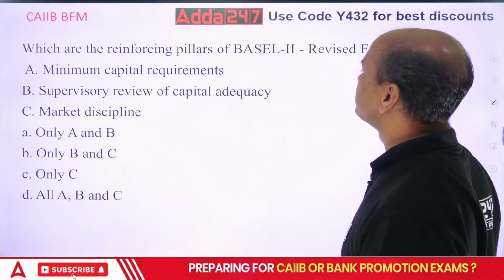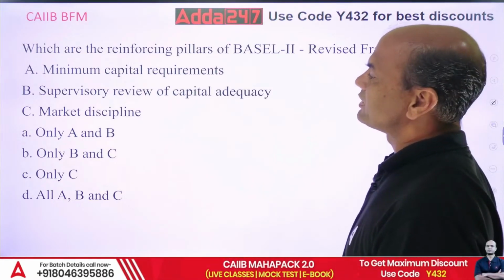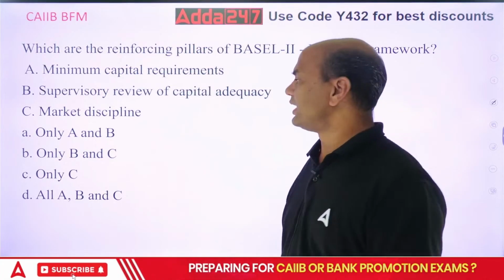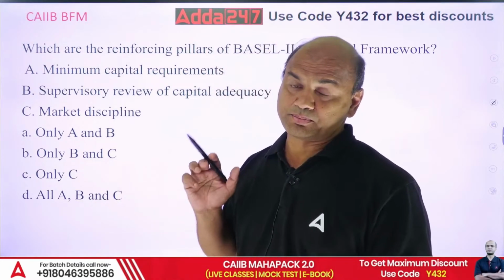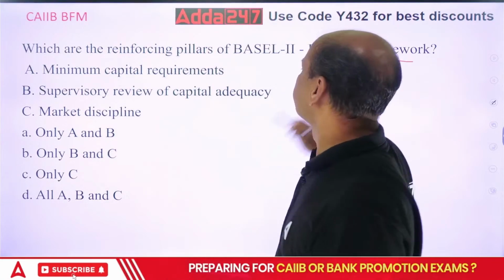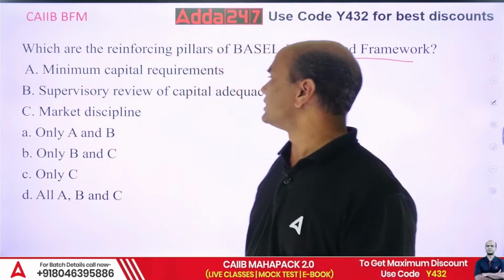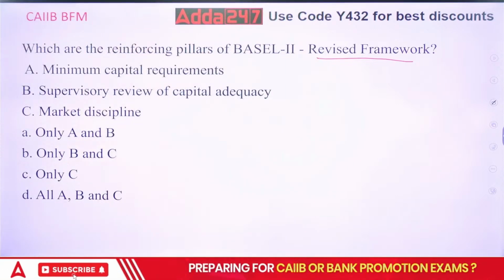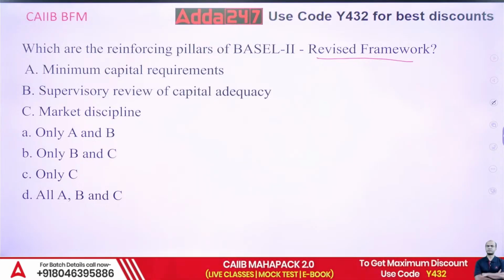Which are the reinforcing pillars of Basel II revised framework? Minimum capital requirement, supervisory review, market discipline. A and B, B and C, C and A, or all of them. See, Basel II revised framework. So which are the pillars? Is it minimum capital requirement, supervisory review, market discipline? This is the easiest question for CIB level. Think over it.